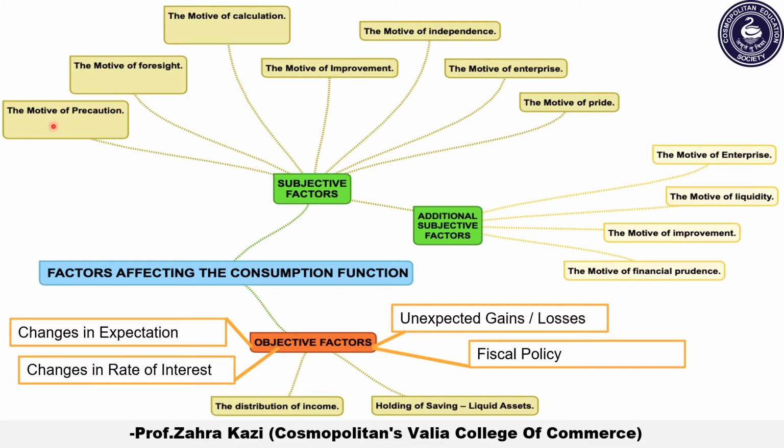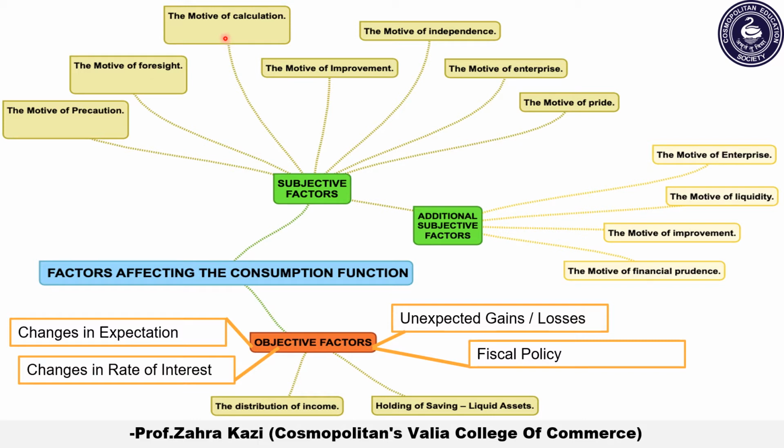So this money they can store, which reduces their current consumption needs and increases their savings. Second is the motive of foresight. This means what? It means the desire, that is willingness, of people to provide for anticipated future needs. That is, for example, old age, family education, child's marriage, or child's further studies. So what will people do? People will save a little bit of their money from their income for their future.